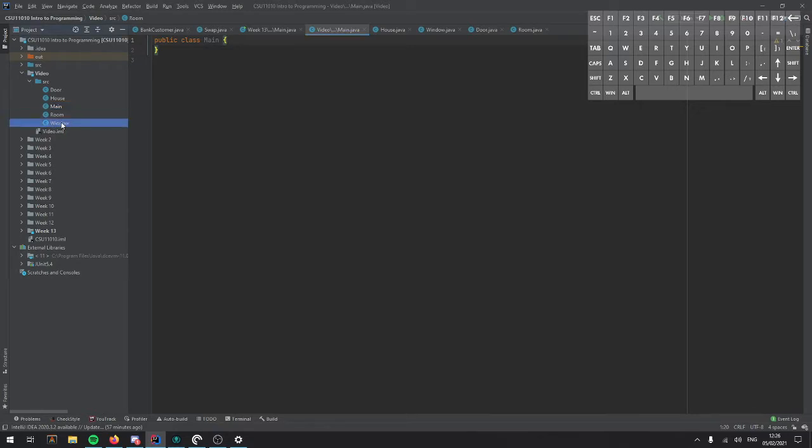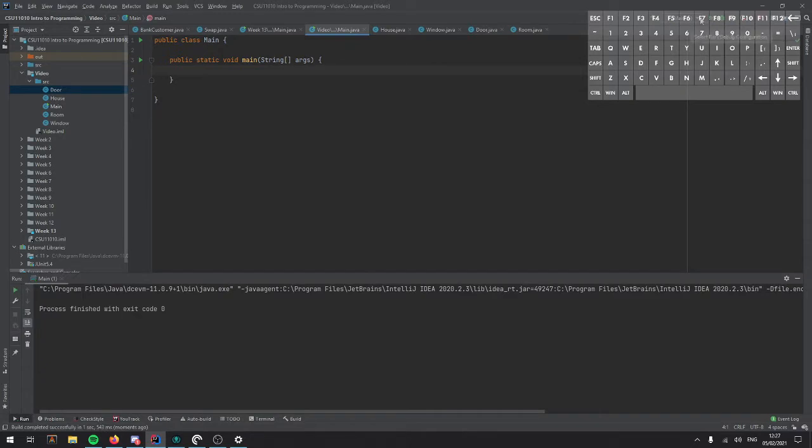And here are my object classes, which just represent some data. So I've got a house, I've got a room, a window, and a door. So the first thing we're going to need is our main method, which is our gateway to our program. And every main method is the exact same. So it's public static void main string args, and then open up a pair of curly brackets. Once we have this, we can execute our program. And we can do this by hitting the little play button or by using our run window up here.